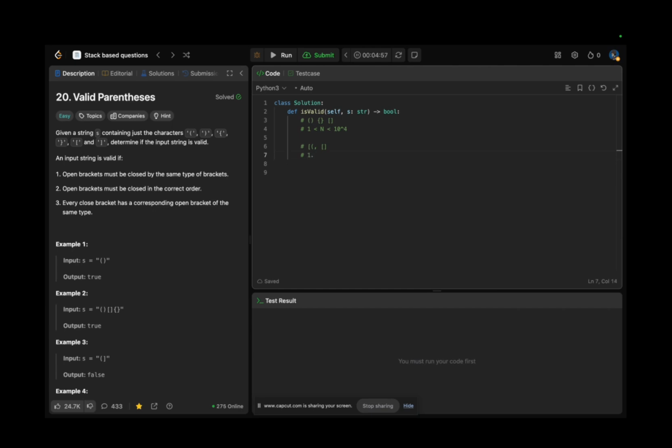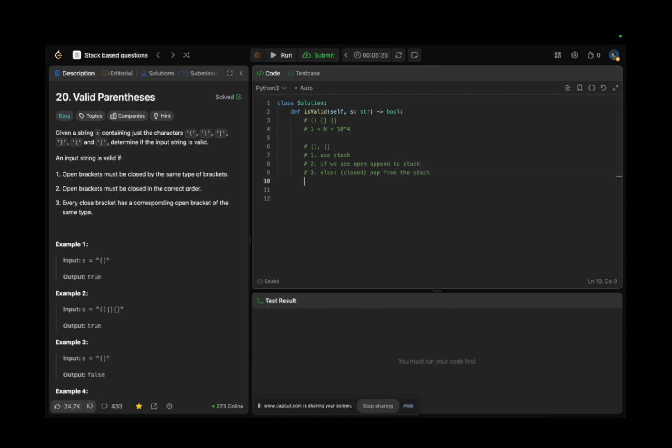Here, first of all, we want to use a stack for sure. In the stack, for example, if we see an open parenthesis of any kind, we can append it to the stack. Otherwise, if it's a closed one, it means that it's a closing parenthesis, so we have to pop from the stack.